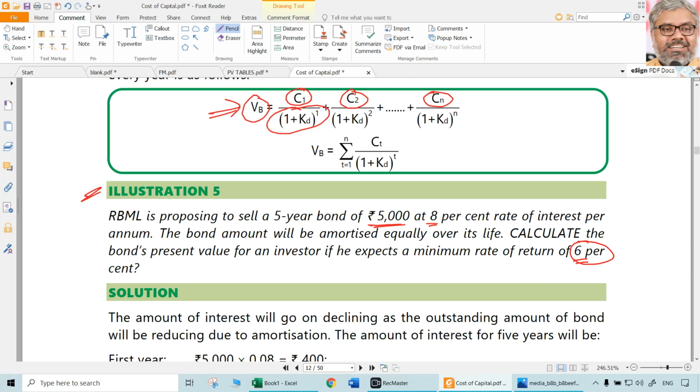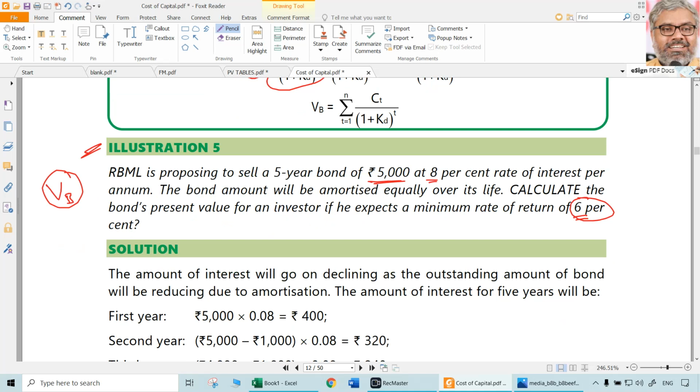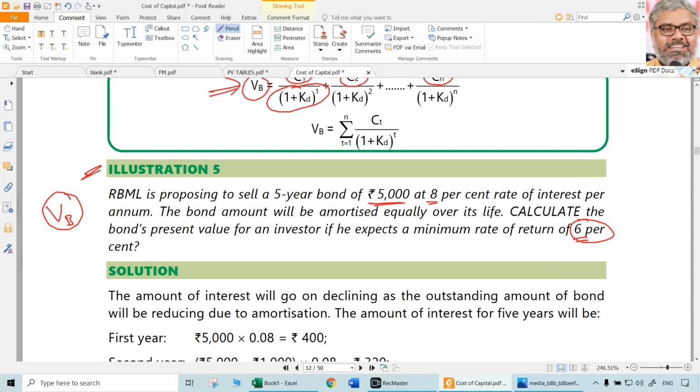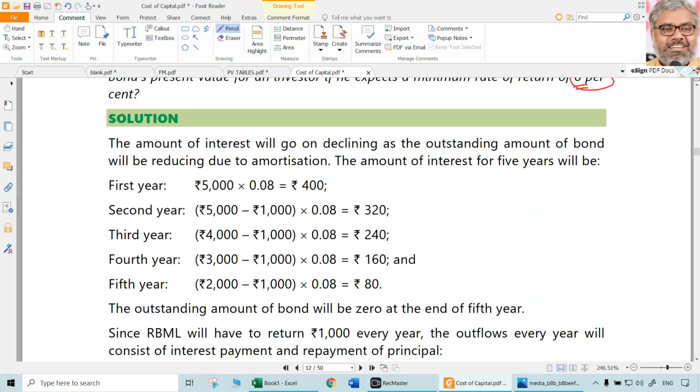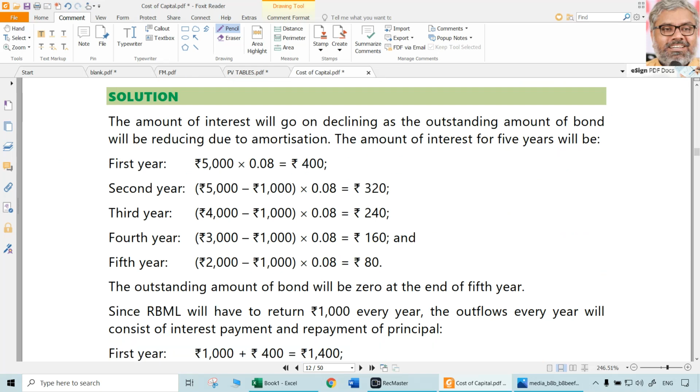Now we need to find out the value of the bond. There is no need of the IRR approach in this case. Straight away we can just discount the future cash flows with the same rate, which is the expected rate, in this case 6%. So what will be the point in the case of every year repayment? Outstanding amount will keep on reducing each year naturally. So interest also will keep on reducing. So first we have to find out interest.